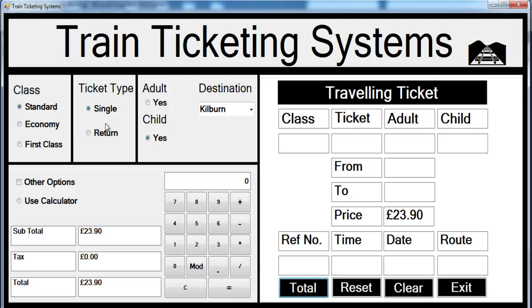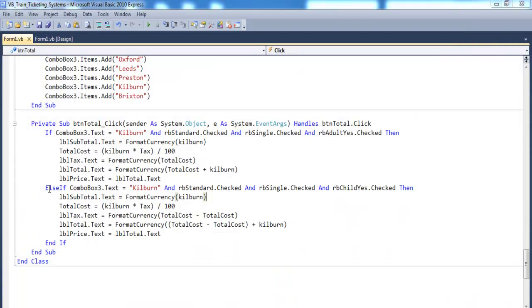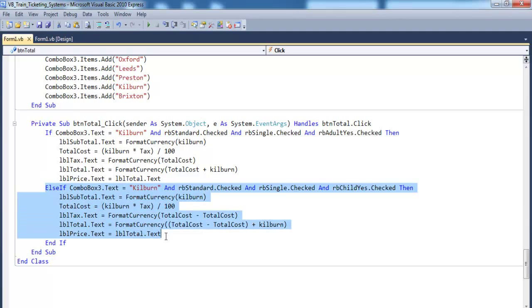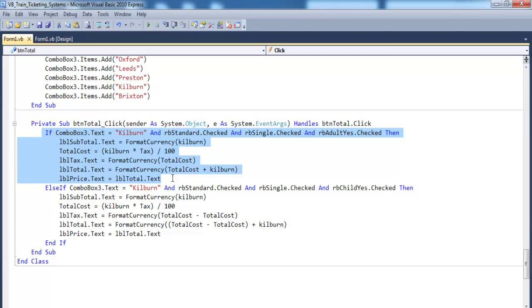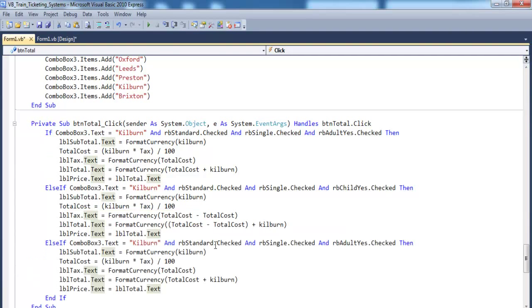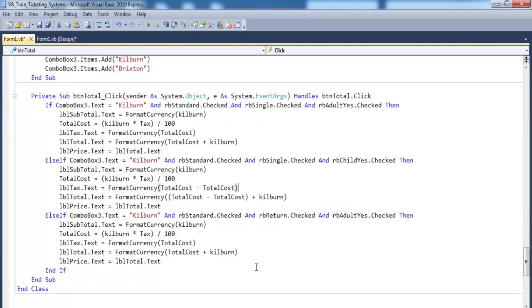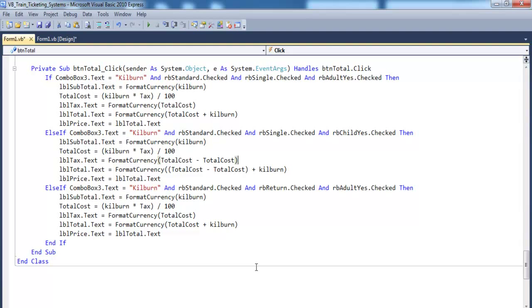Okay, now let's repeat exactly the same thing for economy, for standard, return trip, and yeah, that's right. Okay, supposing it is a return trip. Else if it's a return trip for an adult, instead of single, that becomes a return. Yeah, an adult returning, what will that be?